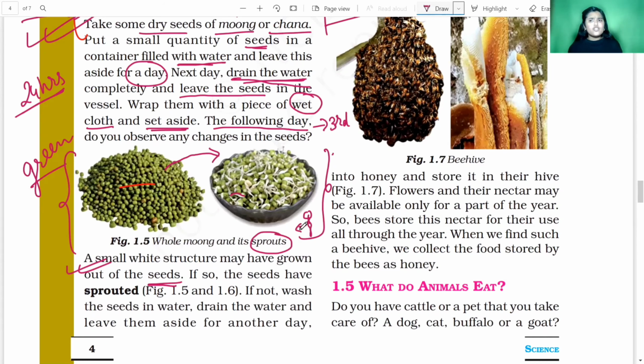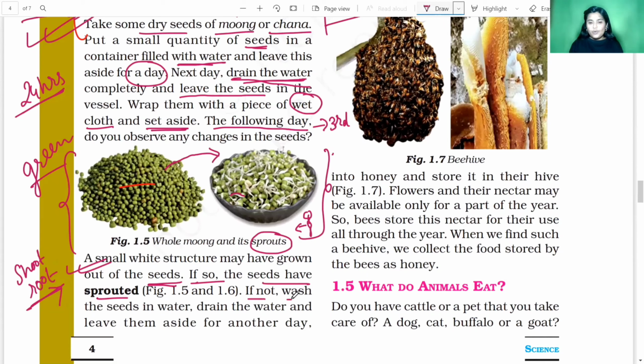Why do we know that the seed is germinating? Because we have provided the seed with water. We have provided the seed with warmth, and we have also provided the seed with an adequate amount of light. So that's why the seed starts germinating, and the shoot and the root come out of the seed, and this shoot and root are known as the sprouts. So if so, the seeds have sprouted.